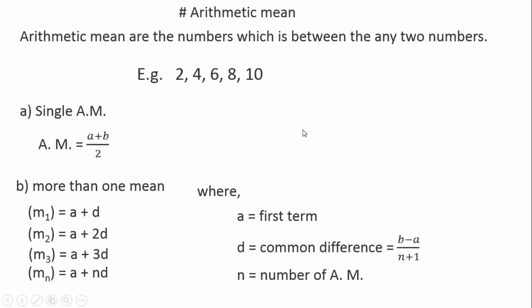Like this we can calculate the arithmetic mean. And remember that this b means the last term and this a means the first term. So here b means 10, a will be 2.